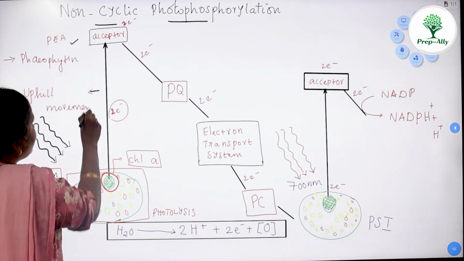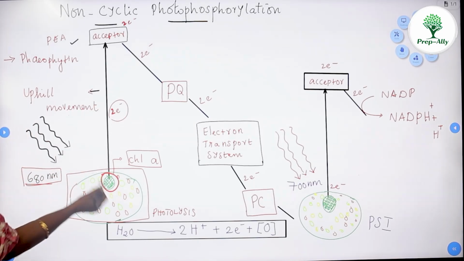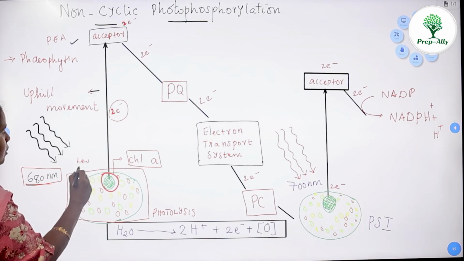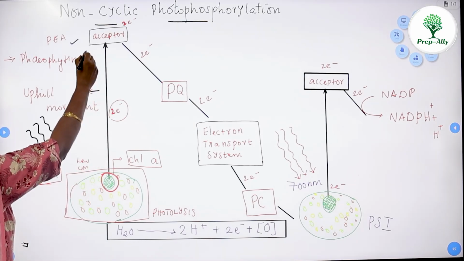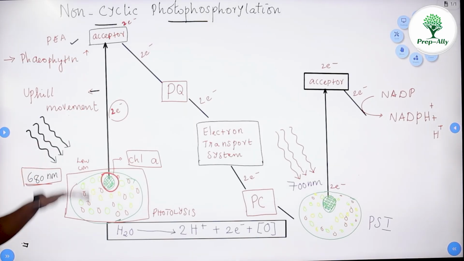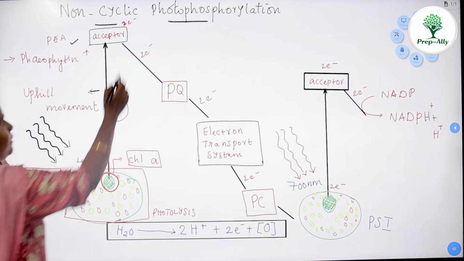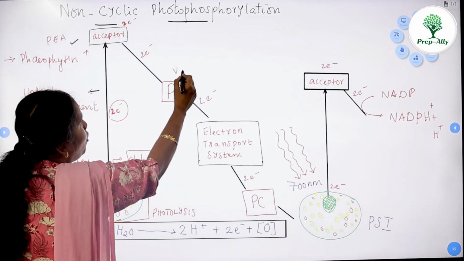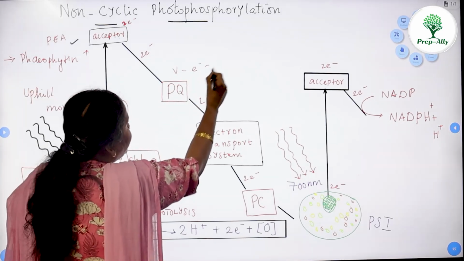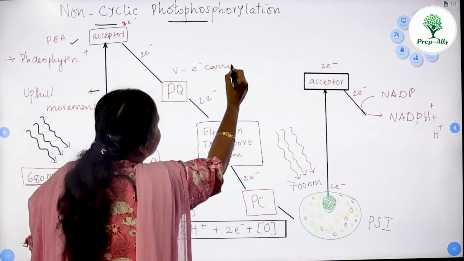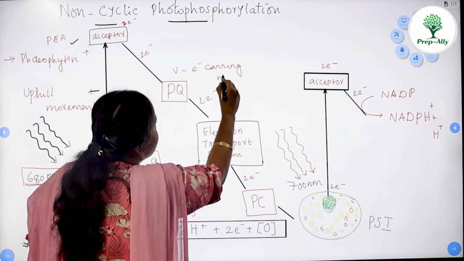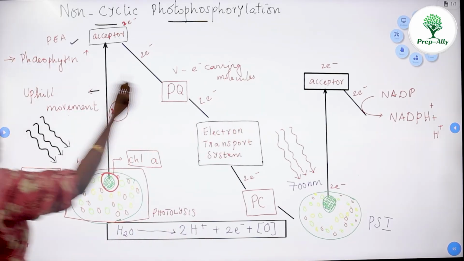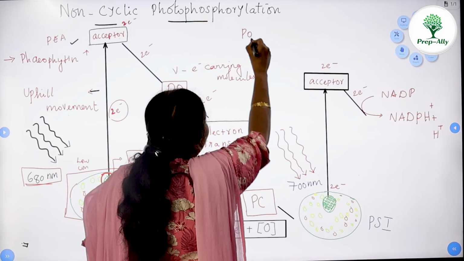Uphill movement of electron. Why is it called uphill movement? Because the electrons are moving from low concentration to high concentration. After this step, the electrons move to various electron carrying molecules. Electron carriers are electron carrying molecules, like PQ. PQ stands for plastoquinone.